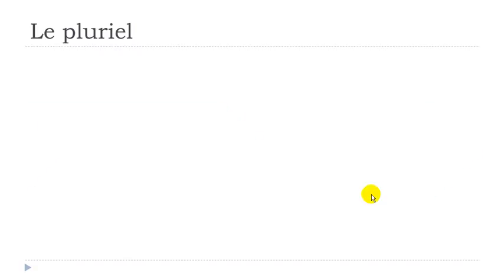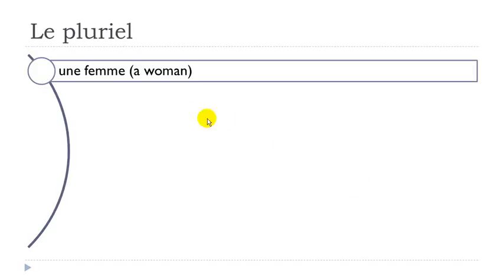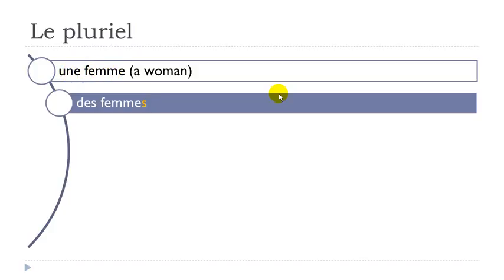Now let's see a few examples. This one, une femme. If we think about the rule that we saw previously, une is changing and the article becomes des. Femme, you write it like it was at the singular form, and then you just add this s at the end, and as we said, you don't pronounce it, so you get des femmes. Une femme, singular, and then des femmes.